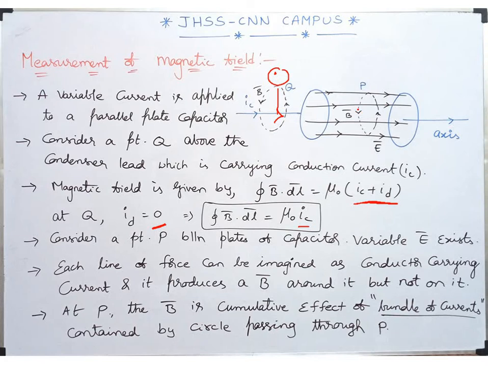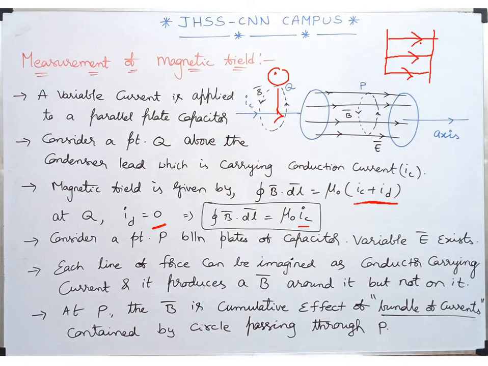So now you can imagine like a number of electric field lines can be drawn between the plates of the capacitor, which means like this. If you imagine the capacitor plates, side view I am drawing of. So you can imagine like there will be a number of electric field lines. Now each line represents the direction of the electric field, right? That's it, right? Which is nothing but variable electric field.